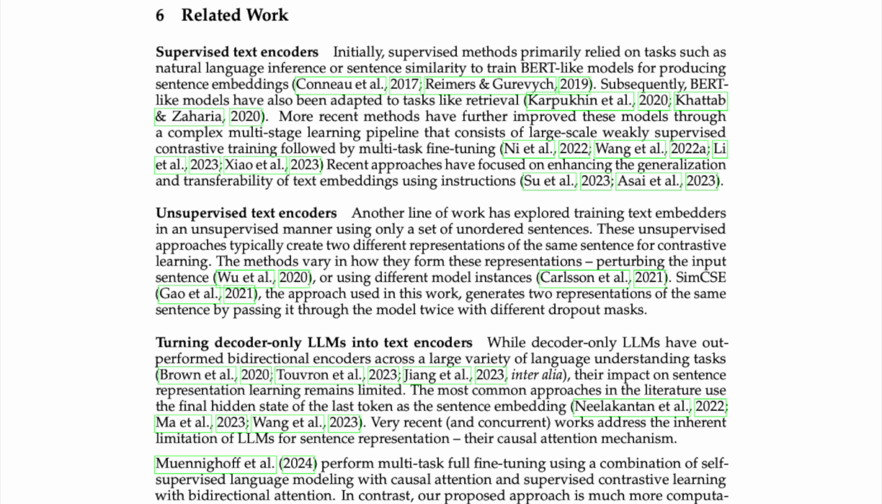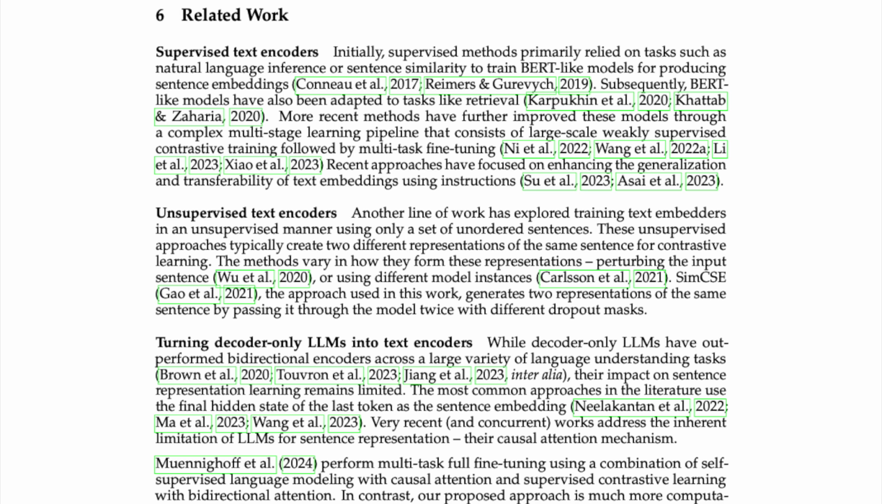Unsupervised text encoders. Another line of work has explored training text embedders in an unsupervised manner using only a set of unordered sentences. These unsupervised approaches typically create two different representations of the same sentence for contrastive learning. The methods vary in how they form these representations, perturbing the input sentence or using different model instances. SimCSE, the approach used in this work, generates two representations of the same sentence by passing it through the model twice with different dropout masks.